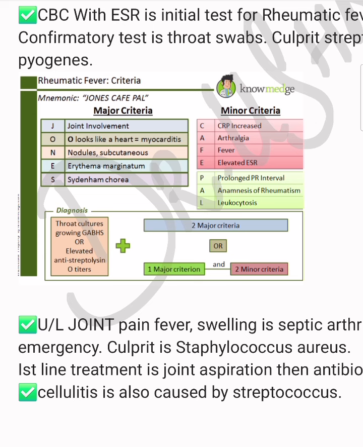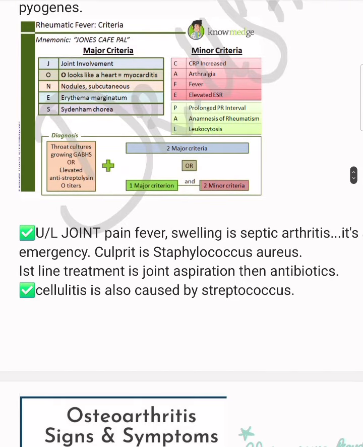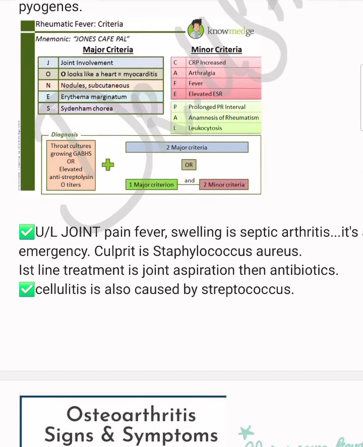remembered as CAFE Pol. CAFE is for CRP raised, arthralgia, fever, and raised ESR. So two inflammatory markers are raised, and there is fever among the minor criteria. Then Pol is for prolonged PR interval. Then rheumatism, there will be a history of rheumatism, and leukocytosis. For the diagnosis of clear-cut rheumatic fever, you should meet two major criteria or one major and two minor criteria along with throat swab positivity.